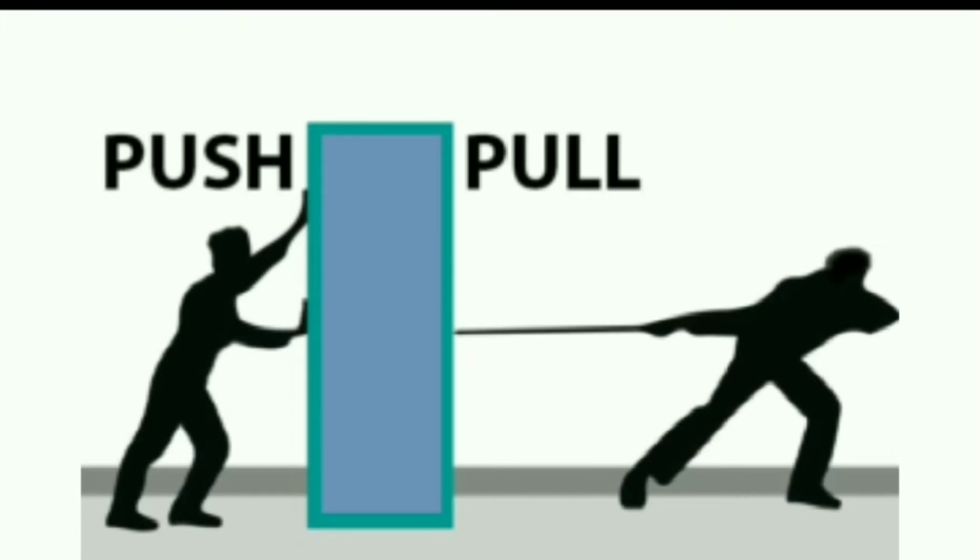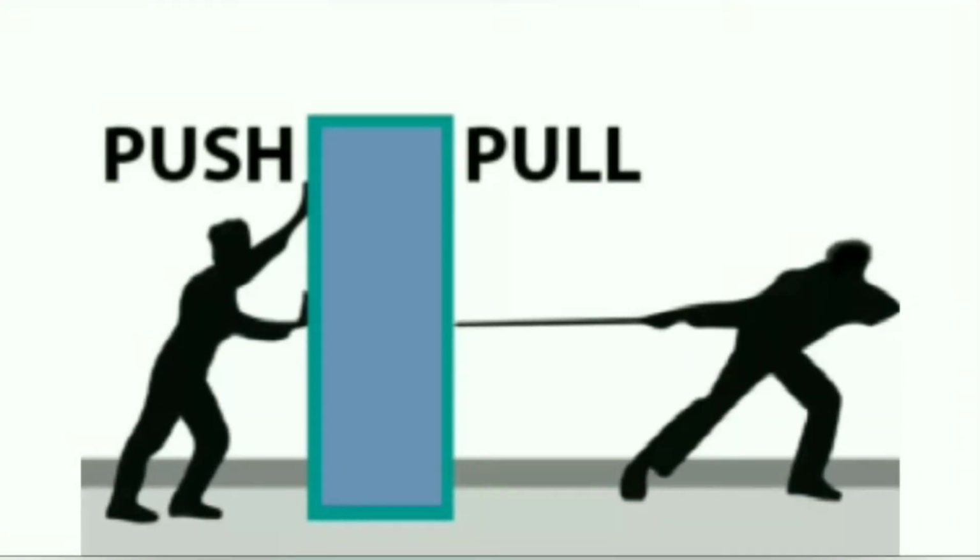When force is applied to move an object, the position of the object changes. Force means push or pull applied on any object to move it from one place to another place.